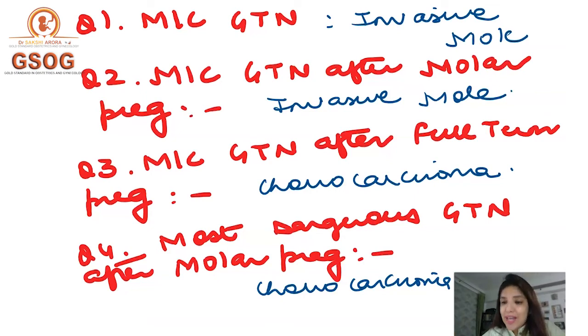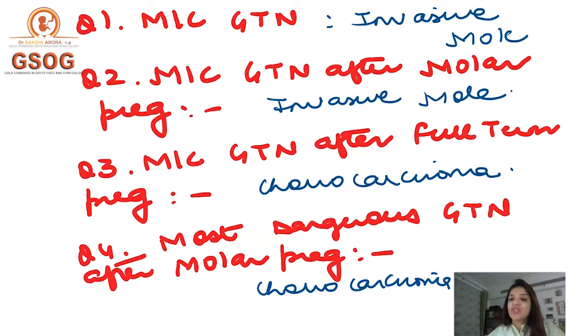What you have to understand is that gestational trophoblastic neoplasias occur not only after molar pregnancy; they can occur after full-term pregnancy and they can happen after abortion also. So it is not that a gestational trophoblastic neoplasia can happen only after molar pregnancy, right? So suppose the question says what is the most common gestational trophoblastic neoplasia after full-term pregnancy?